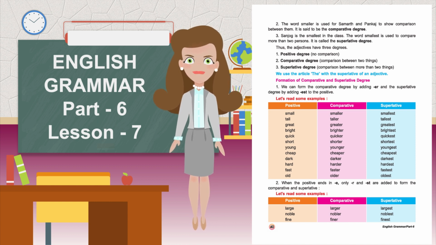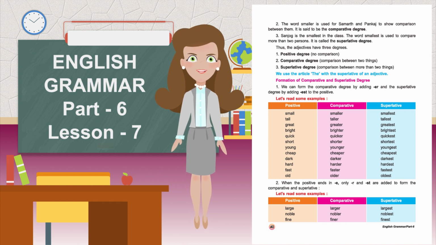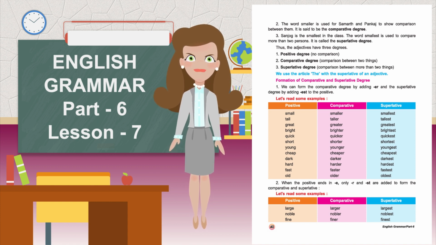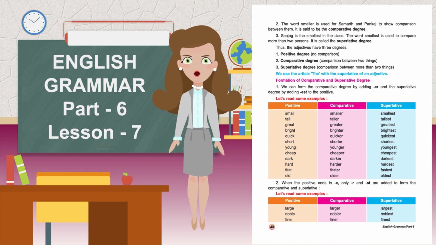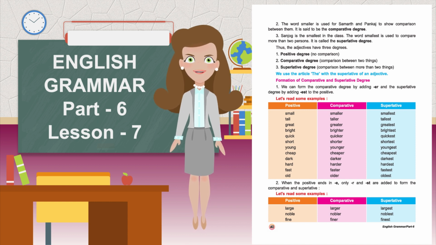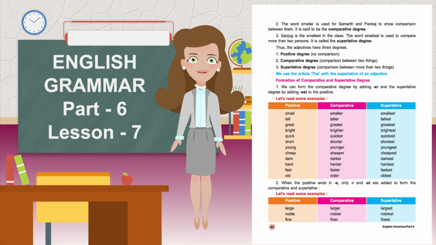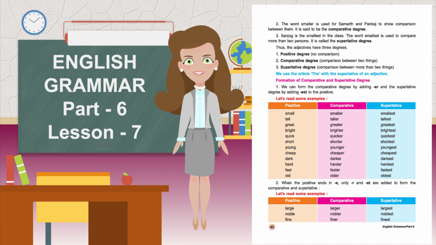We can form the comparative degree by adding ER and the superlative degree by adding EST to the positive. Let's read some examples. Positive, comparative, superlative. Small, smaller, smallest. Tall, taller, tallest. Great, greater, greatest.